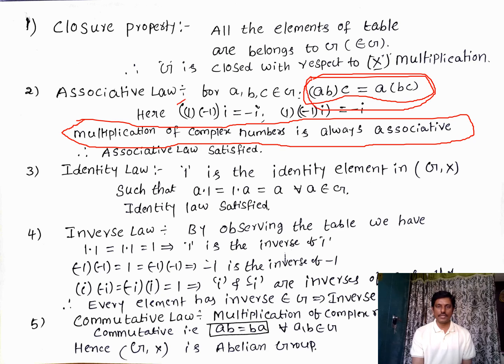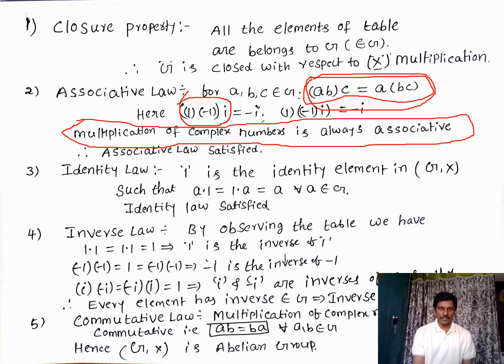Say for example, I am taking three elements which are in the given set: (1 into minus 1) into i. 1 into minus 1 is minus 1, and minus 1 into i is minus i. If I remove the bracket like this, 1 into (minus 1 into i), that is also giving minus i. Therefore (a·b)·c equals a·(b·c), therefore the associative property is satisfied. Now coming to the next property. What is the next property?